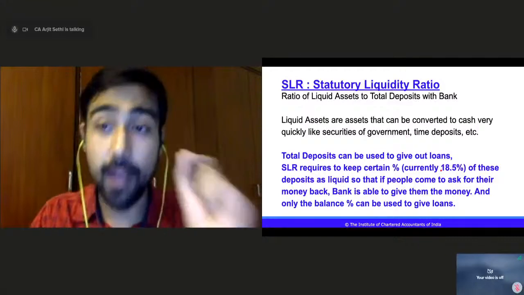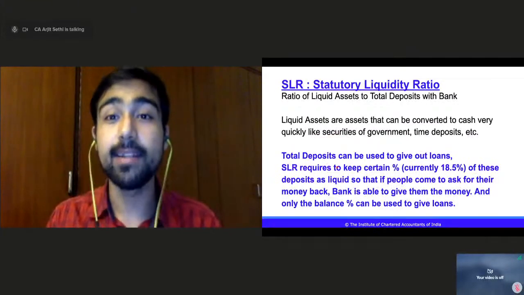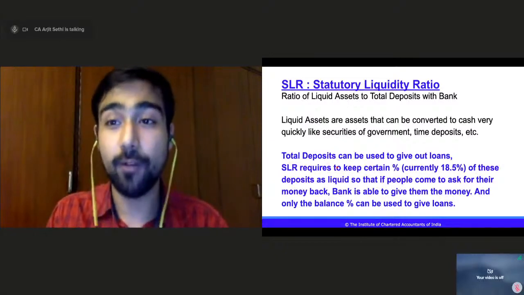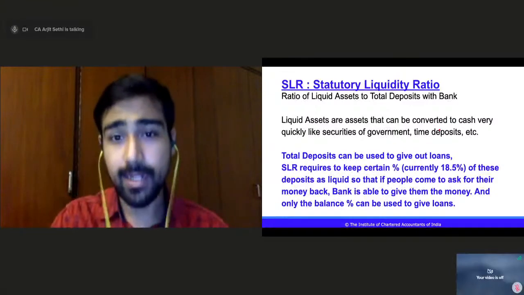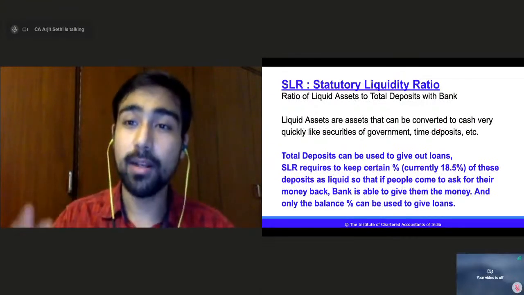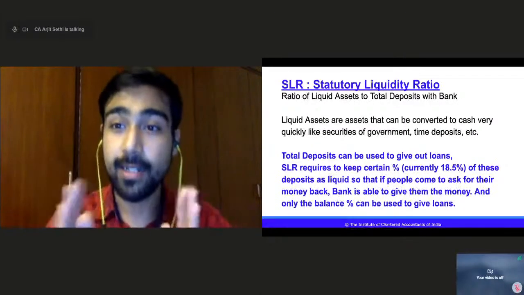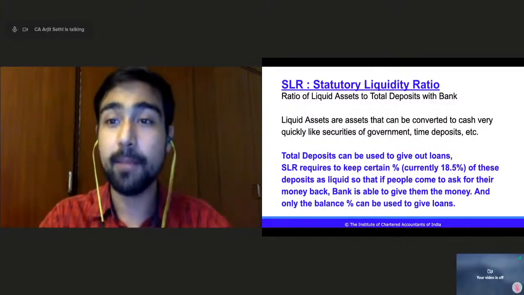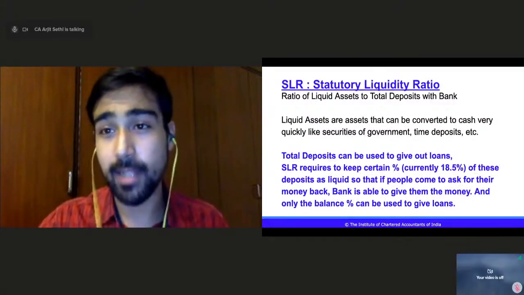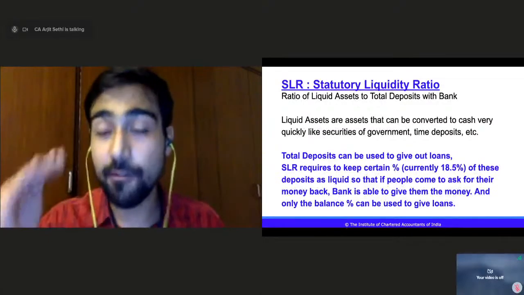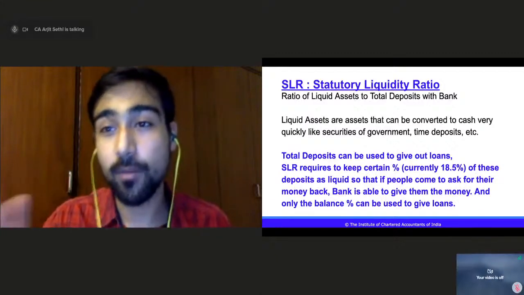Currently, 18.5% of the total deposits with the bank are to be kept in liquid form, meaning that can be converted into cash very quickly, right? Why? So that if people come and ask for their money back, the bank should have a certain amount of money with them to give them back, right? So that they don't say, we don't have money, we will not be able to give your money. That will actually bring down the faith of people in the banking system, and that is what RBI does not want, right?